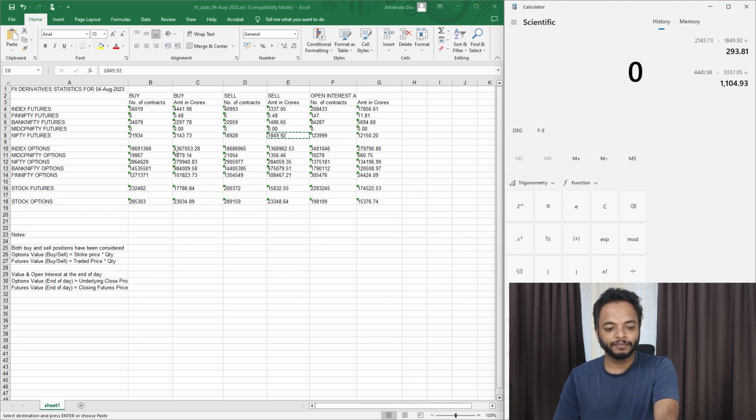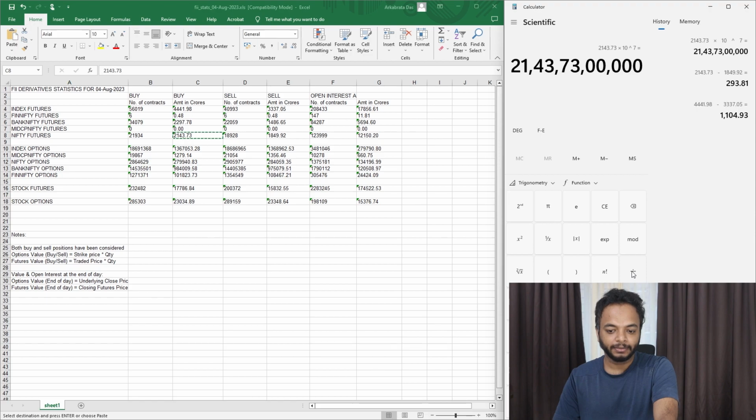Okay, so Nifty futures, this is the buying price, so I'll select that and I'll paste it here. Okay, and now this is in crores, so let's multiply it by 10 to the power 7. Now I'll divide it by the number of contracts that was traded.